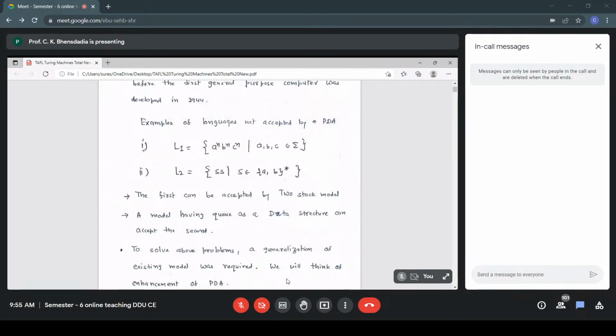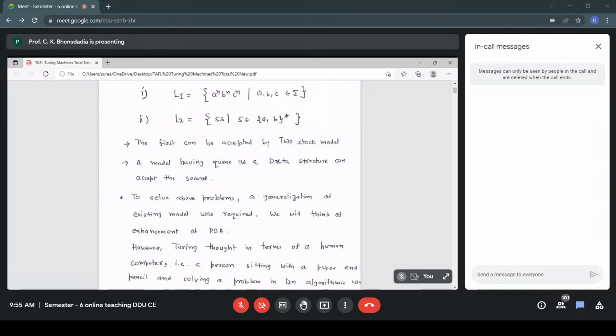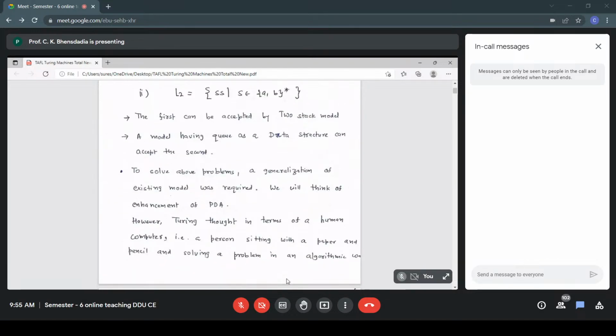And normally we'd think of an enhancement of the PDA, and that is what we thought in the case of L1: if you have two stacks, then we can accept it. So normally we would think about enhancement of a PDA. However, Turing did not think about that. He thought of what are called human computers.